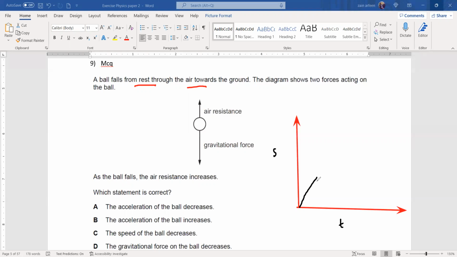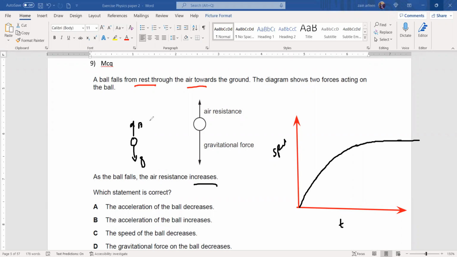So if we plot a speed-time graph for a falling object with air resistance, in the beginning it has a constant acceleration. Then the acceleration starts to decrease, and eventually the acceleration is zero, so it will move at a constant speed, or it does not change its speed. When it does not change its speed, we can say the weight, the gravitational force, and the air resistance are equal to each other.